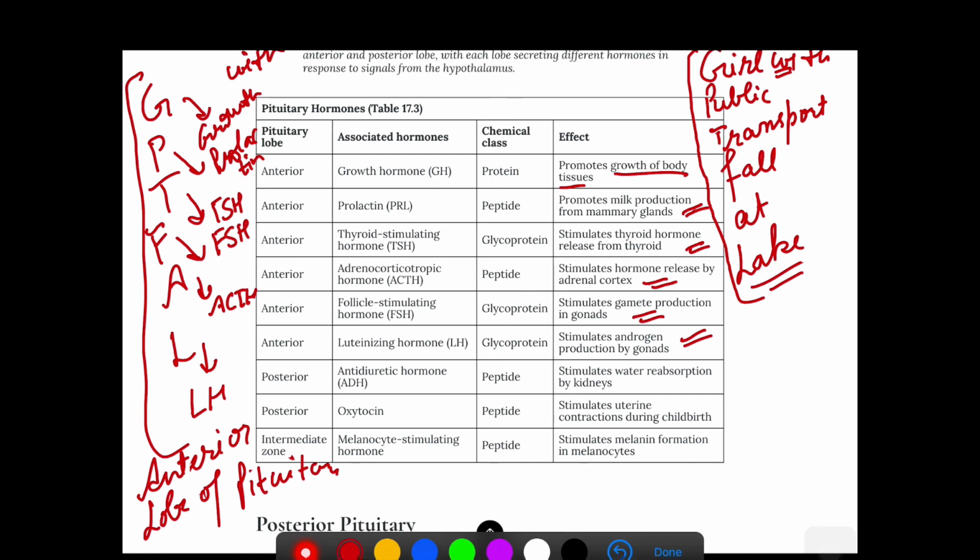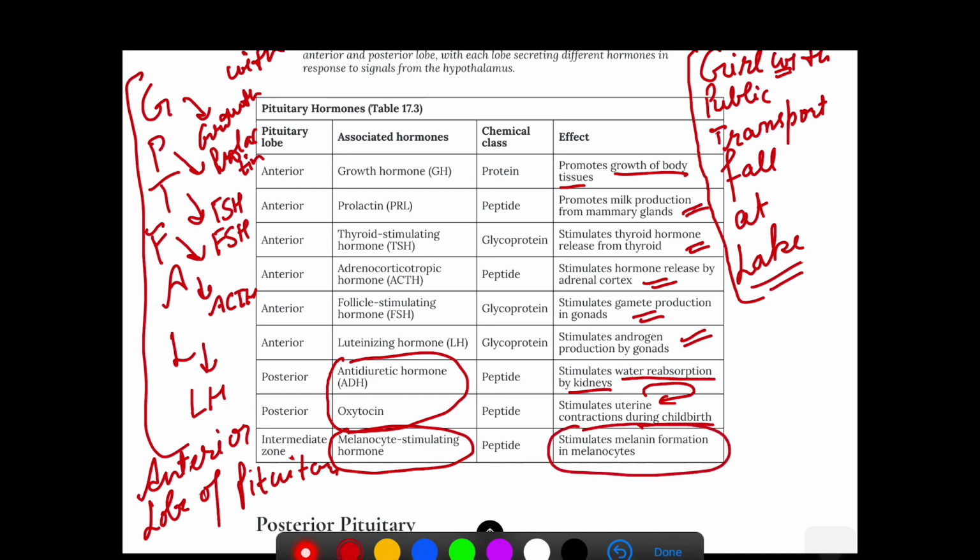Now the posterior has two hormones, which I already told you are very important, ADH and oxytocin. These are synthesized by the hypothalamus but released by the posterior lobe of the pituitary. ADH's function is water reabsorption, and oxytocin stimulates uterine contractions during childbirth. The last one, the only one in the intermediate lobe, is melanocyte stimulating hormone.